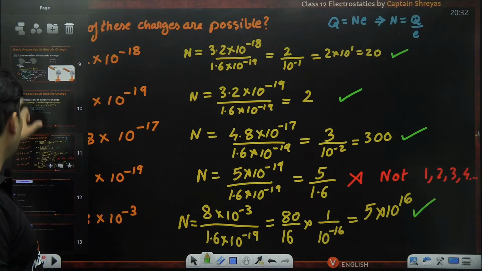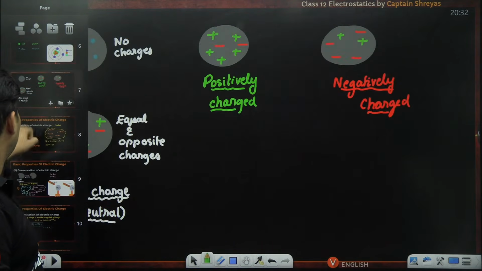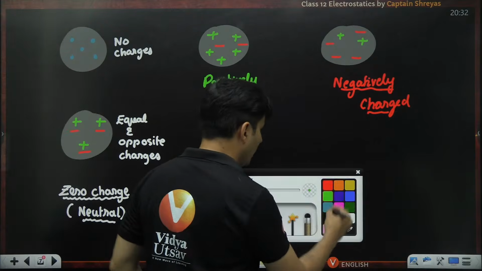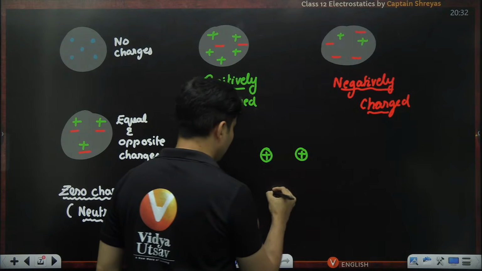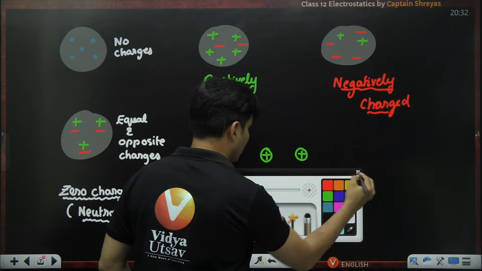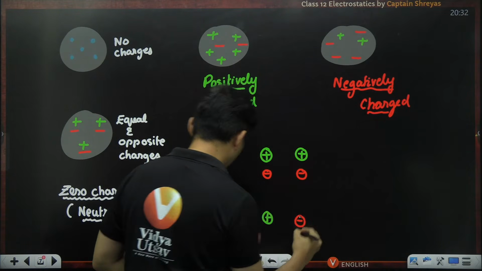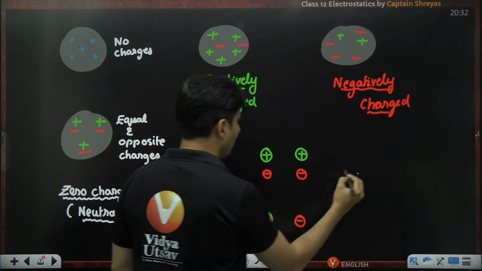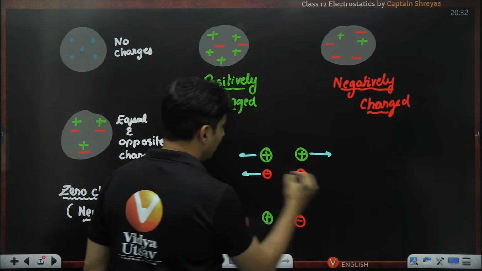So before going ahead, we should also appreciate that when you have positive and positive, or negative and negative, whenever you have like charges, they will tend to go away from each other.